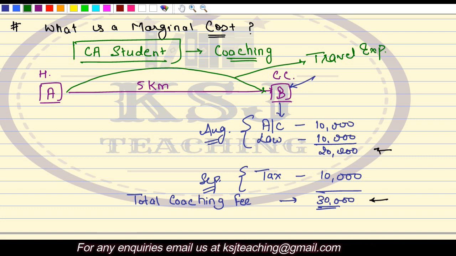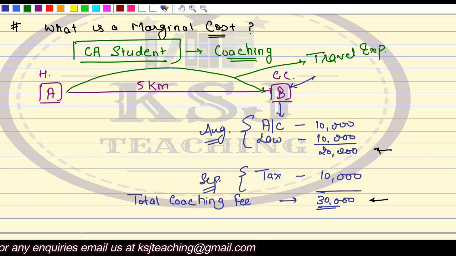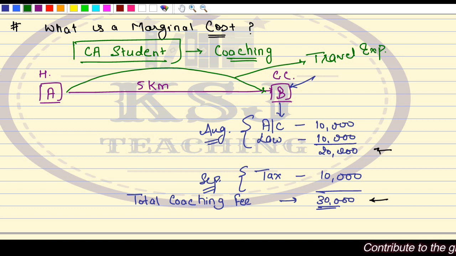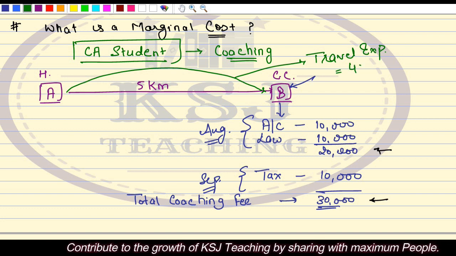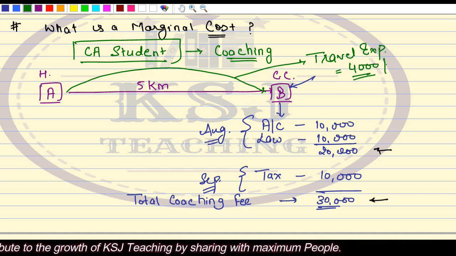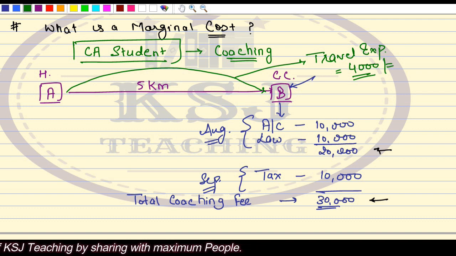If you are in the metro cities, you might be using the metros, or any public transportation. So there will be some sort of travel expenses for commuting from point A to point B. Let's say your travel expenses for the month are 4,000 rupees.